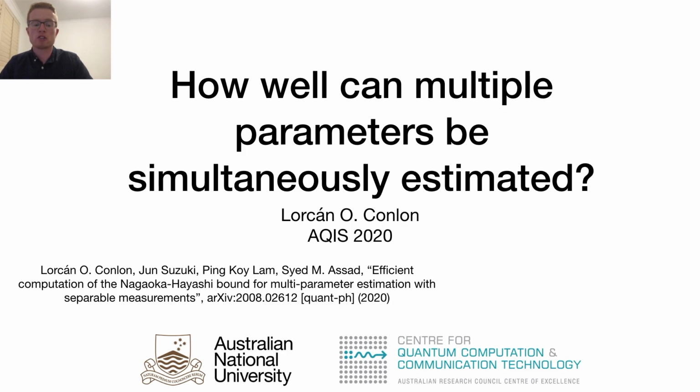This talk is based on a paper we have recently put on the archive titled Efficient Computation of the Nagaoka-Hayashi Bound for Multiparameter Estimation with Separable Measurements. The main result of our paper is that we have shown that the maximum achievable precision in quantum metrology when we are restricted to separable measurements can be computed in an efficient manner.